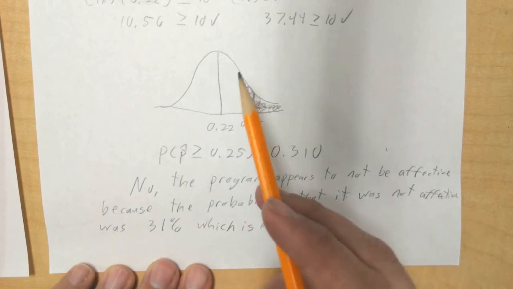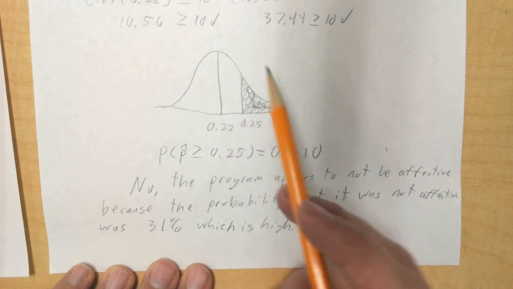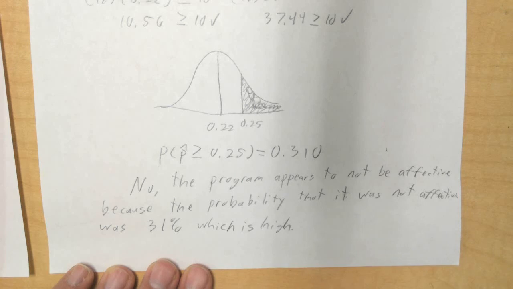So it appears that this improvement that we had, this 3% increase, could just be attributed to random chance and random variation in our sampling distribution, and not to actual improvement.